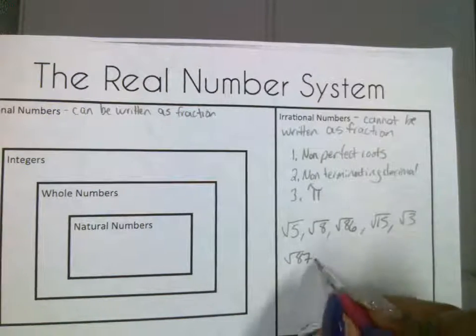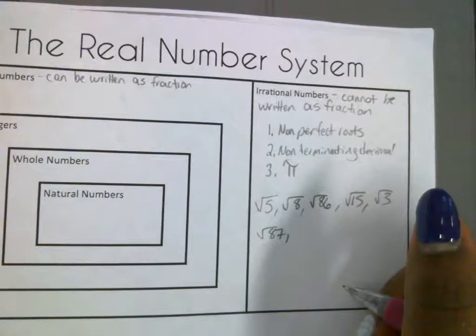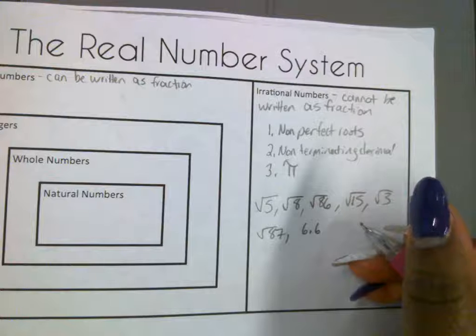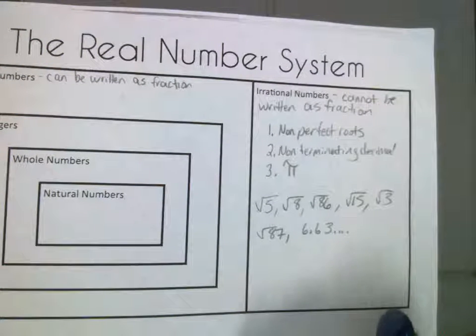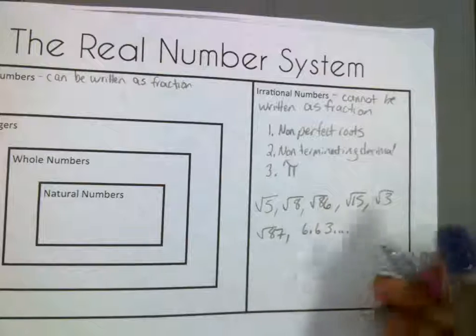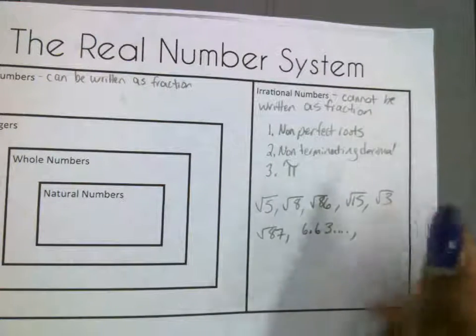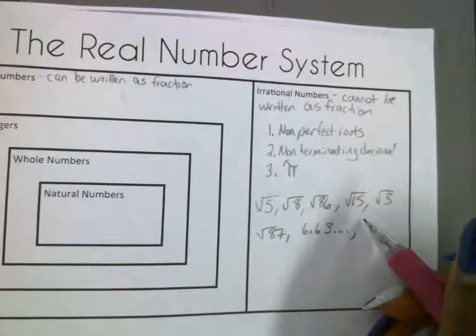What about non-terminating decimals? Give me an example of a non-terminating decimal. 6.6 what? 3... It repeats and it doesn't have a pattern as to how it repeats. You see those dots on the end. Give me another example of a non-terminating decimal. Come on. Yes.